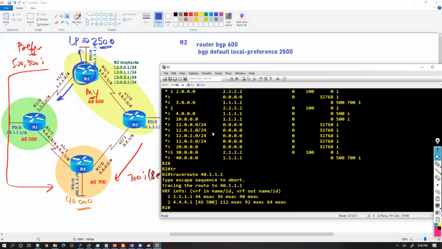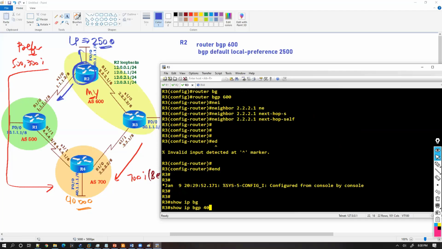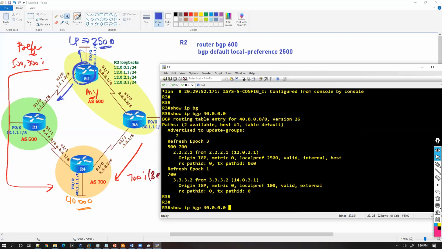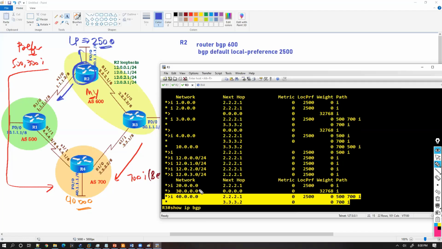Whereas not only router 2, also router 3 should change. So if I say show IP BGP, any network, because I'm not applying for specific networks, or you can simply use show IP BGP first. Now here you can see to reach this 40 subnet via 2.2.2.1, because the router 2 is advertising this local preference of 2500 to router 3, and that's what you can see here.